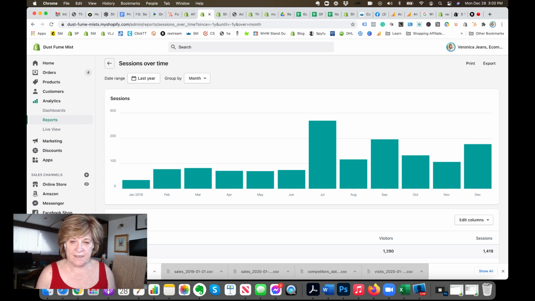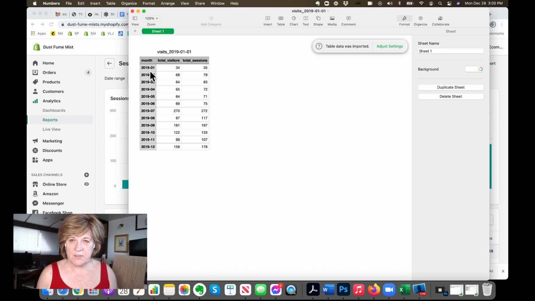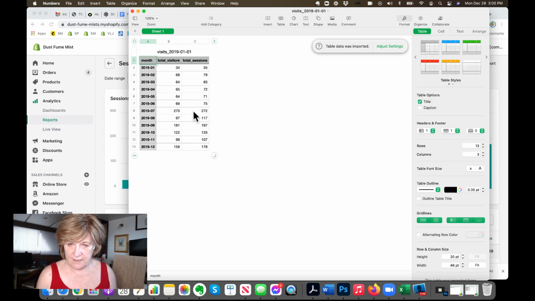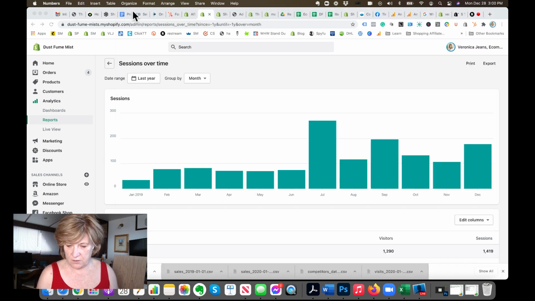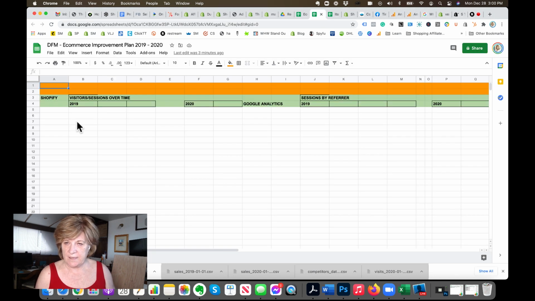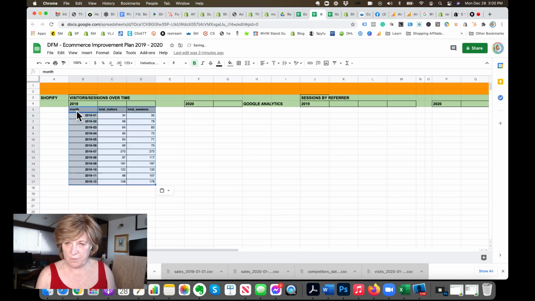Then the first thing I do is I open it up. All right, I'm going to say, okay, this is 2019. You copy, Command C, Command V, or Control C, Control V, and then you go to your spreadsheet and you just boom, copy and paste it. So this is 2019.